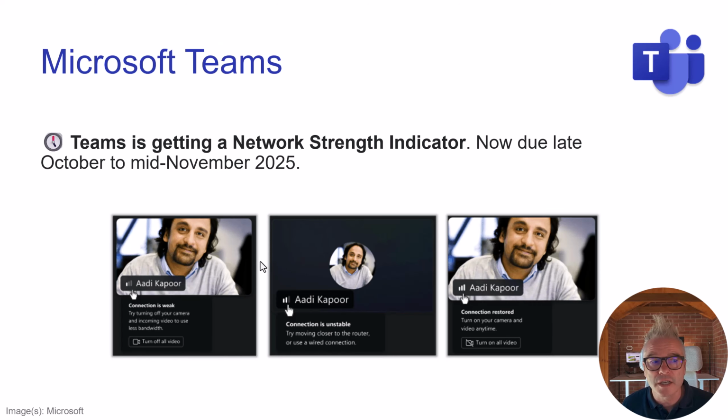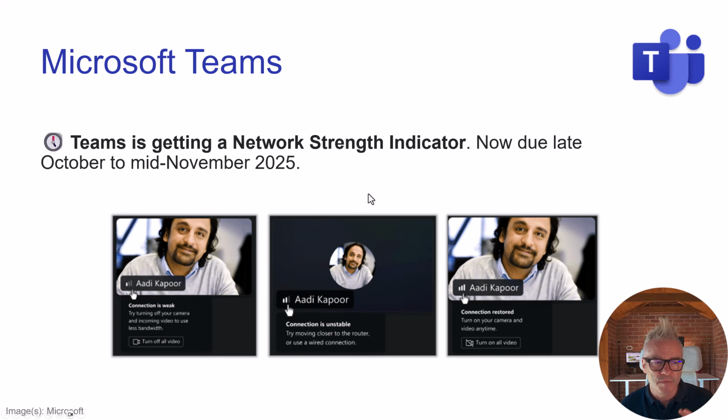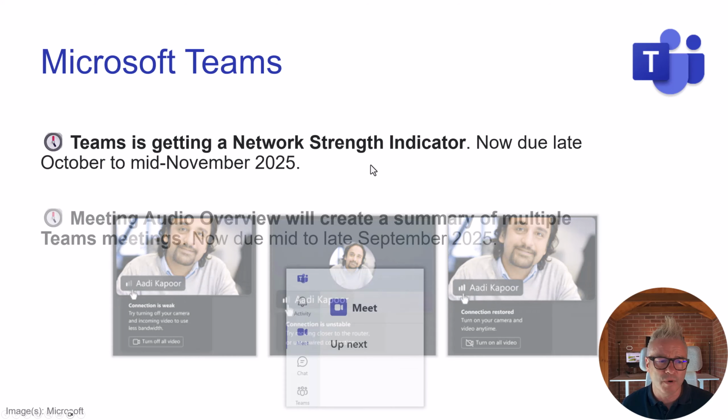Couple of bite-sized things. Teams is getting a network strength indicator. This has been pushed back a few times, hasn't it? I'm not sure what their trouble with this is. But you know, you've been on a meeting and the speaker's getting a bit glitchy, and is it them? Is it me? I don't want to ask, just in case it's only me. Anyway, you'll be able to see by looking at the network strength indicator who's the problem, whether it's you or them. Pushed back again, October to November. I don't know why that is.